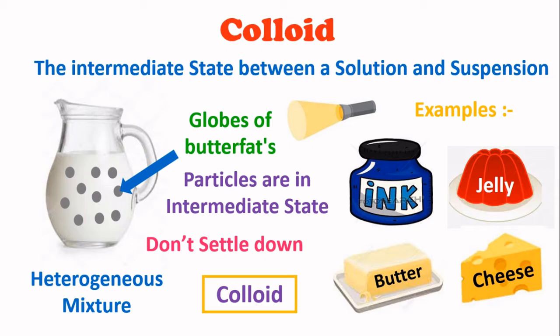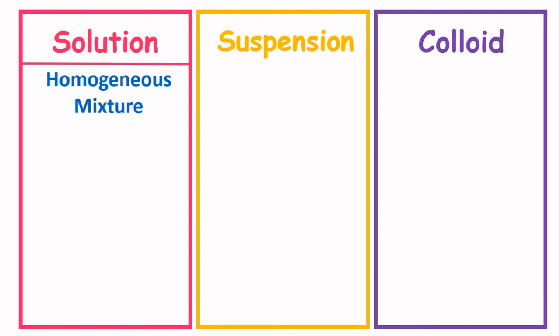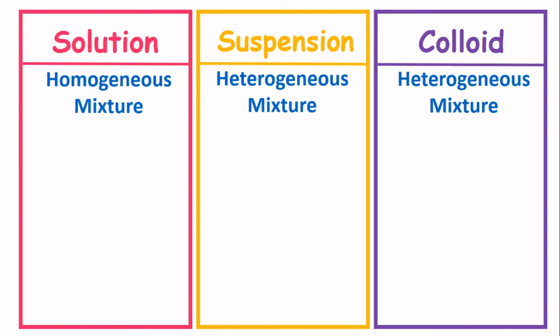So remember, friends, the intermediate state between a solution and a suspension is called a colloid. Finally, let me teach you the difference between solution, suspension and colloid. A solution is a homogeneous mixture, but a suspension is a heterogeneous mixture. Also, a colloid is a heterogeneous mixture.